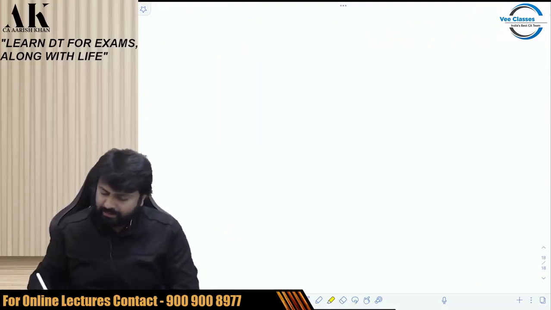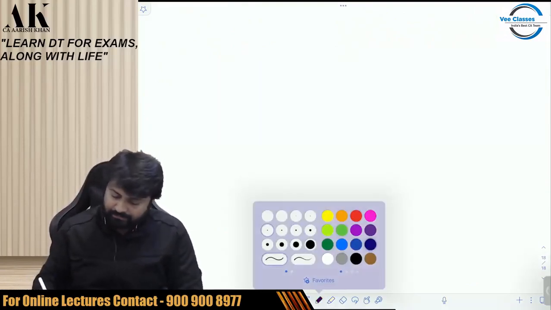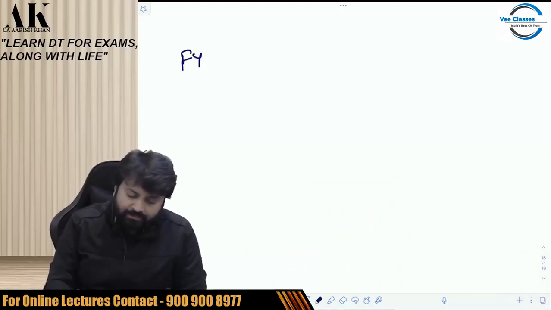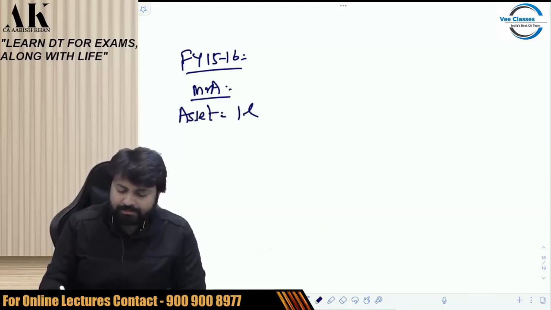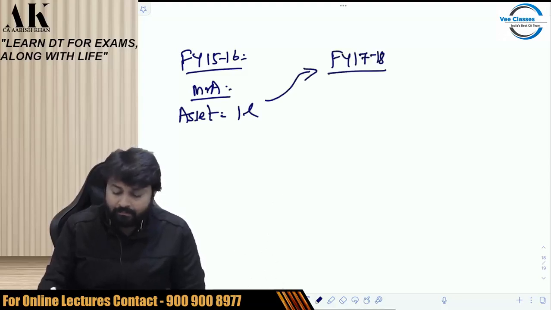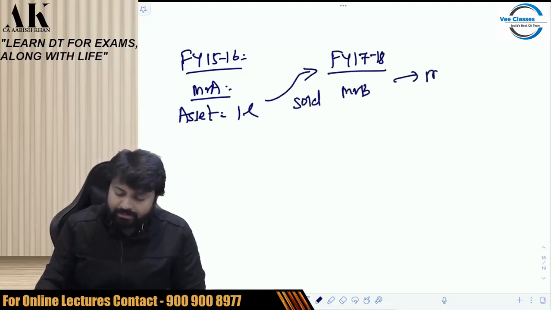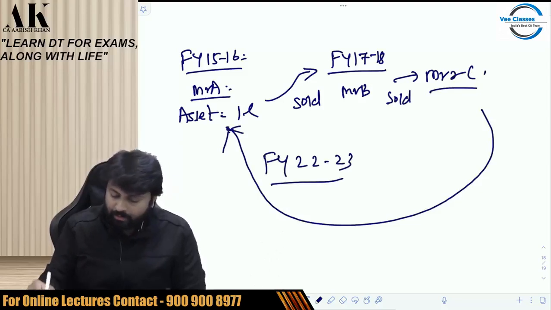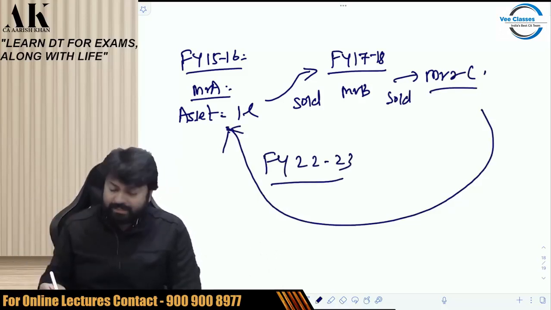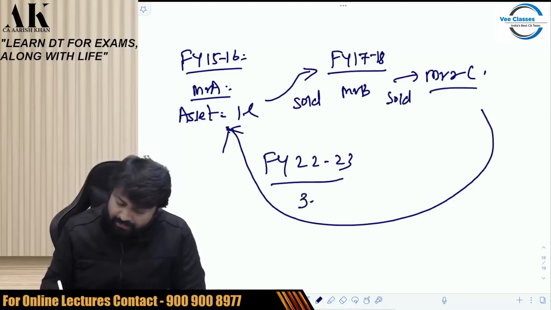Let's go ahead with the next explanation. Pay attention, please. What is the next explanation? Suppose this is financial year 15-16, and there is Mr. A over here who has bought an asset for 1 lakh rupees. Now, after 2 years, in financial year 17-18, Mr. A has sold this asset to Mr. B. Then Mr. B has sold this asset to Mr. C. And then in 22-23, Mr. A is again buying that same asset from Mr. C. For how much? For 3 lakh rupees.